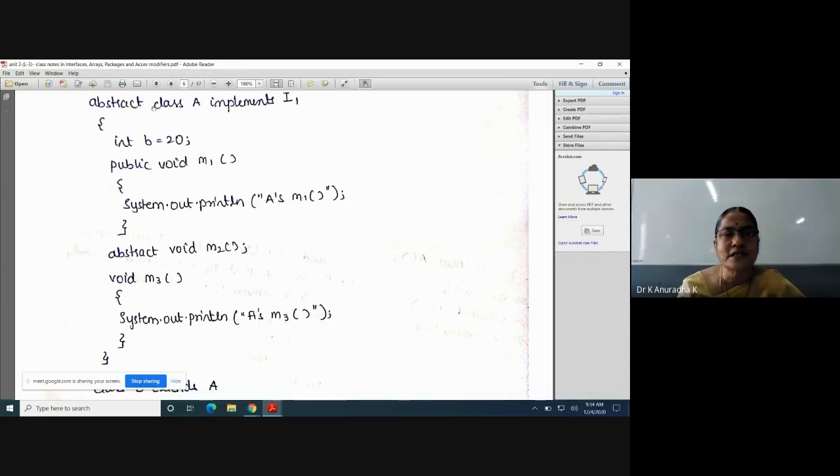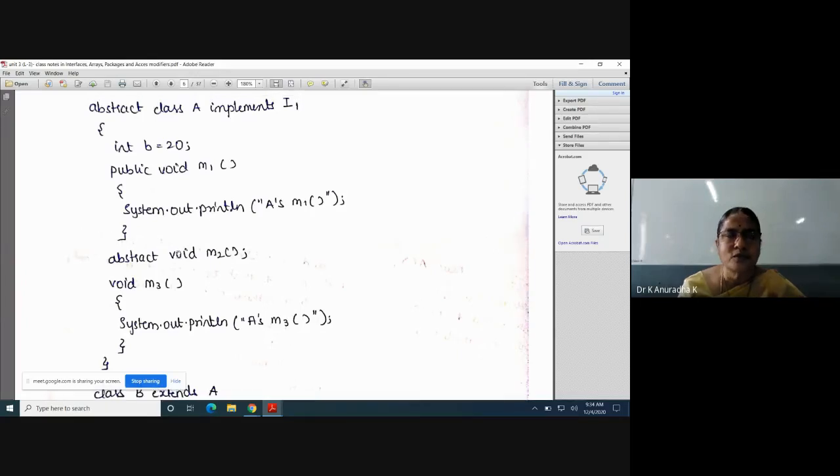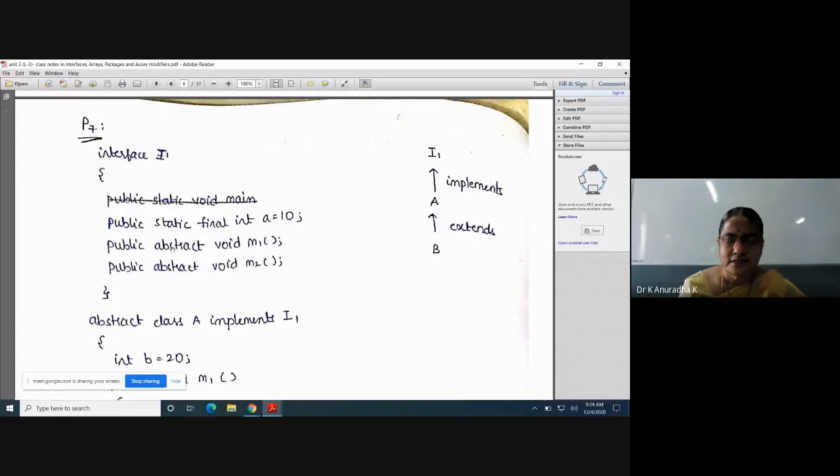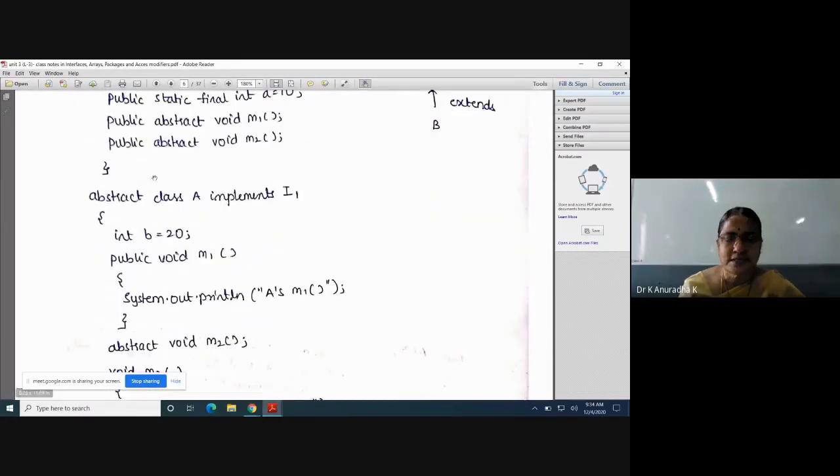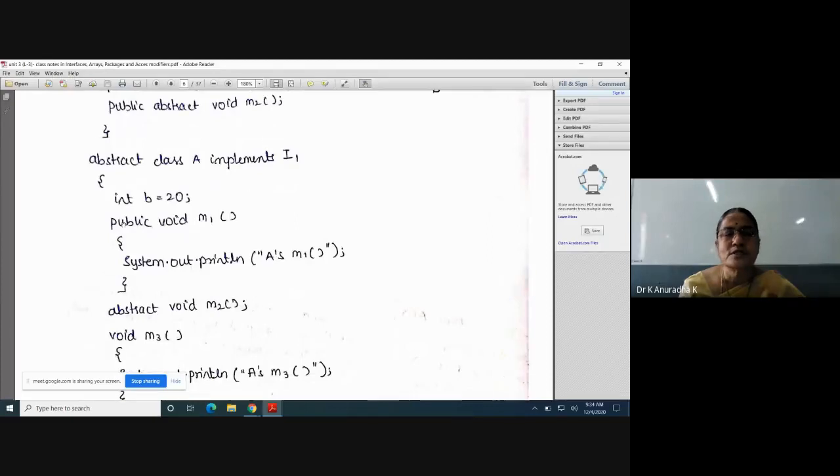Second point is, for abstract classes, we can't create objects. For interfaces, we can't create objects, and for abstract classes also, we can't create objects. But that's why there must be one class which extends this class. Otherwise, there is no use of this program. If you write only interface and only abstract class in the same program, there is no use. Suppose inside one program, if you define only interface like this and abstract class like this, there is no use of this program.